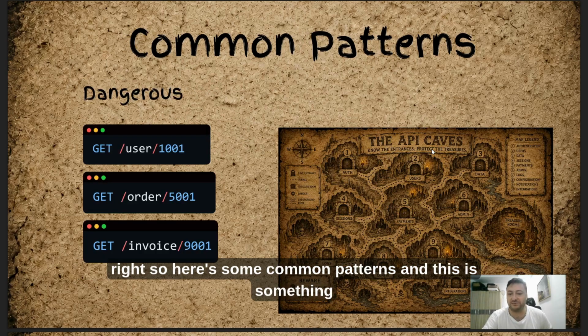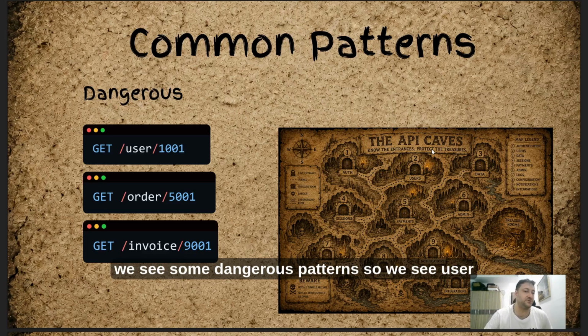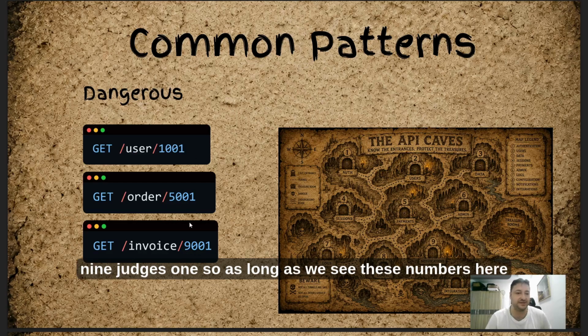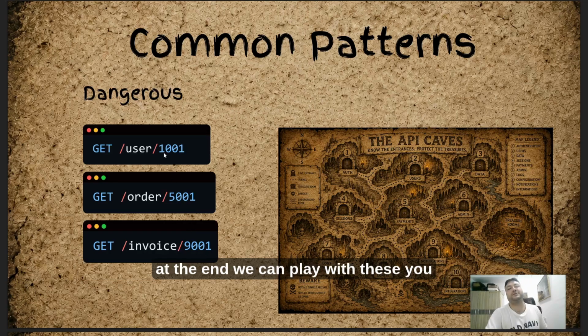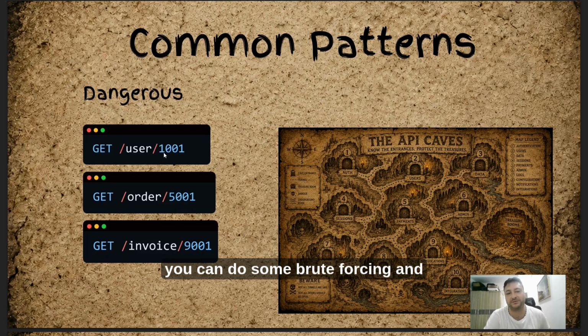Here are some common patterns you can look out for as a bug bounty hunter, or as a regular person. We see some dangerous patterns: user 1001, order 5001, invoice 9001. As long as we see numbers like these at the end, we can play with them. You can do some fuzzing, some brute forcing, and see if you can access any other information.